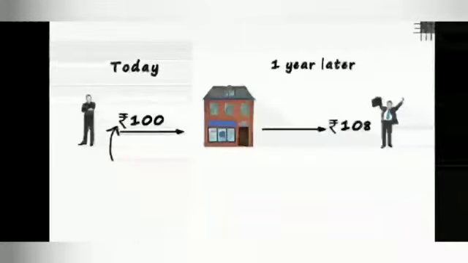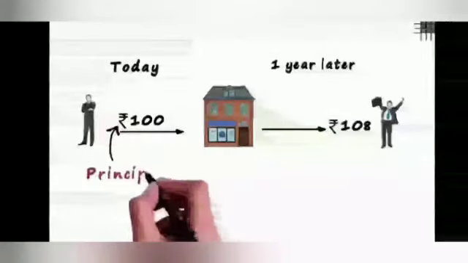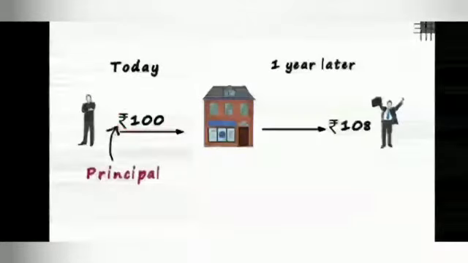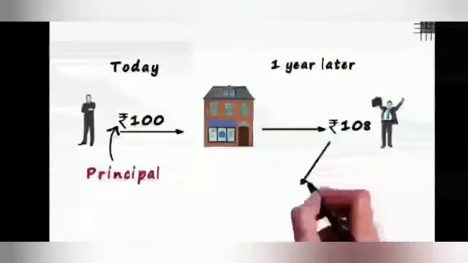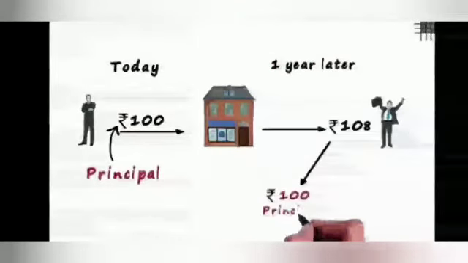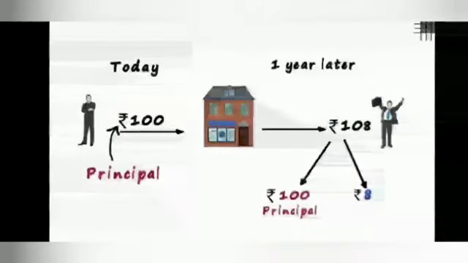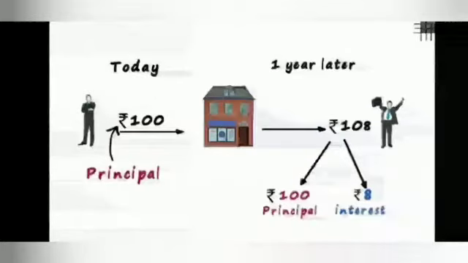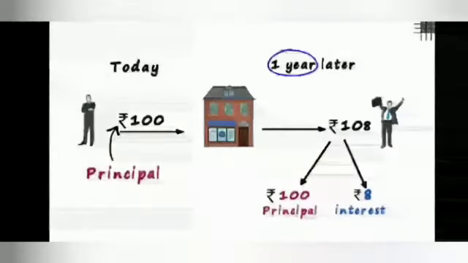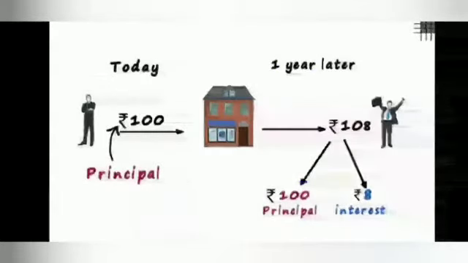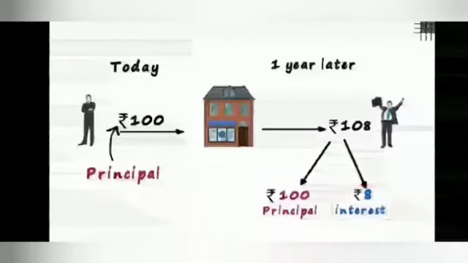This 100 rupees is called the principal. It is basically the initial amount. What Edward gets after a year is comprised of two parts. One part is that he gets back his principal of 100 rupees, and the 8 rupees that is left with him is called the interest.